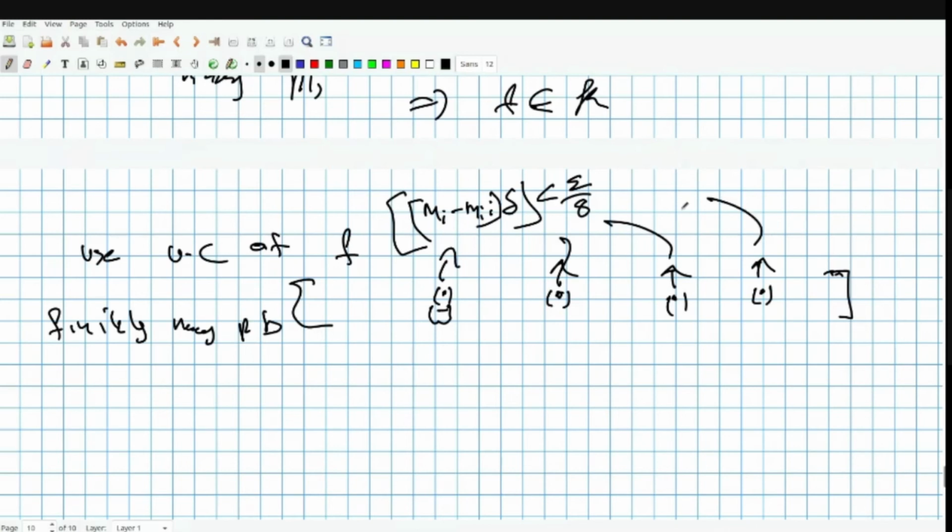So these bad intervals will only contribute something like epsilon by 2 in our summation. Everywhere else we have the function to be continuous, so we have uniform continuity, very nice things. Essentially I can bound that part with again epsilon by 2.